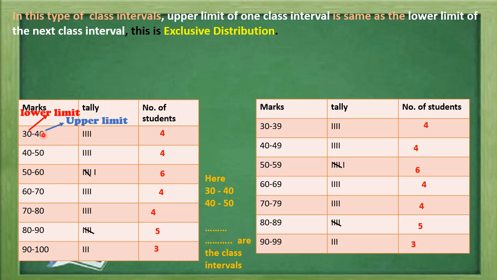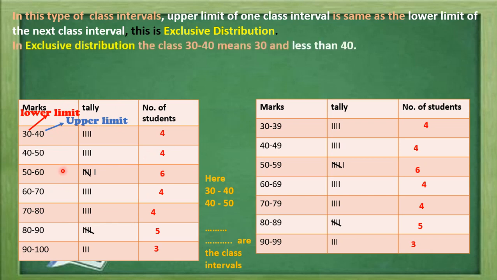This type of distribution is known as exclusive distribution. So in exclusive distribution, the class 30 to 40 means 30 and less than 40.